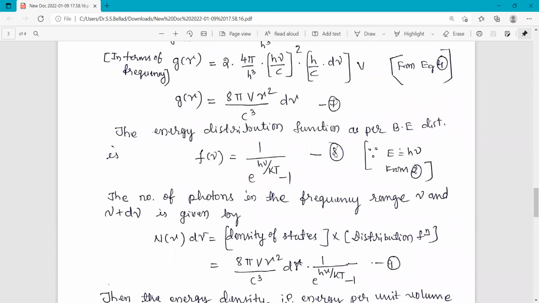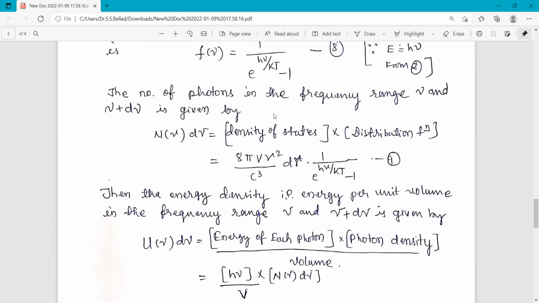Then the energy distribution function as per the Bose-Einstein distribution is f of nu is equal to 1 divided by e raised to h nu by kT minus 1, when you are substituting E is equal to h nu. So this distribution function becomes in terms of frequency or energy. Then the number of photons in the frequency range nu and nu plus d nu is counted like this.